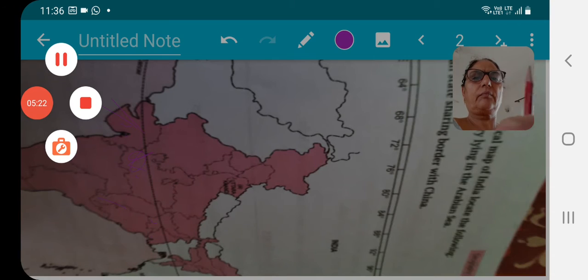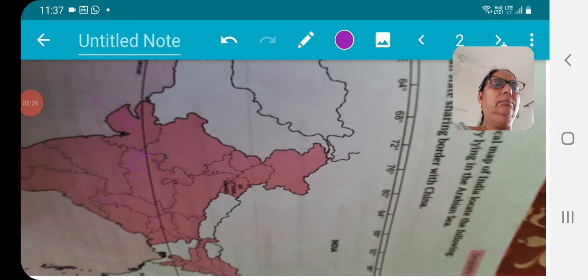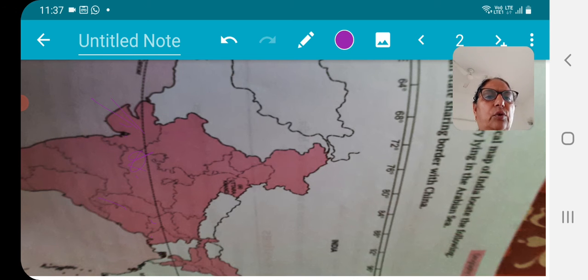So in this way, dear children, the Tropic of Cancer, question number 3, passes through Gujarat, Rajasthan, Madhya Pradesh, Chhattisgarh, Jharkhand, West Bengal, Tripura and Mizoram. Tripura and Mizoram are the 3 major states from which the Tropic of Cancer passes.